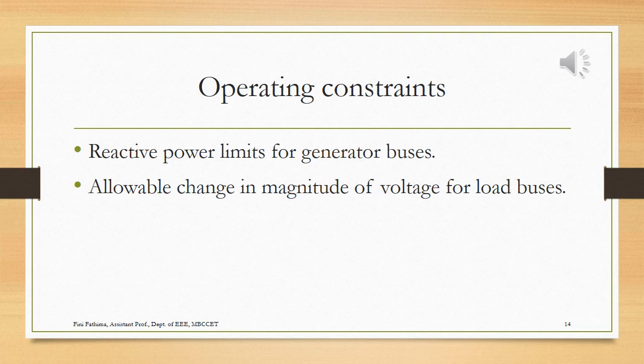So we take these two values and constrain the value of that generating bus as PGI. That is, PGI should be less than PG max and greater than PGI minimum. In mathematics, we write it as PGI minimum less than or equal to PGI less than or equal to PGI maximum. The same constraint goes to the reactive component of the power also.